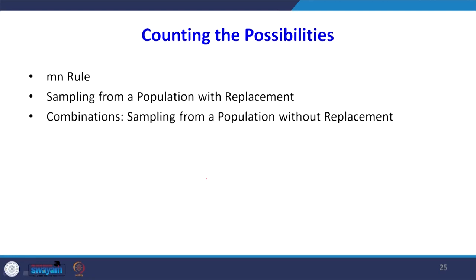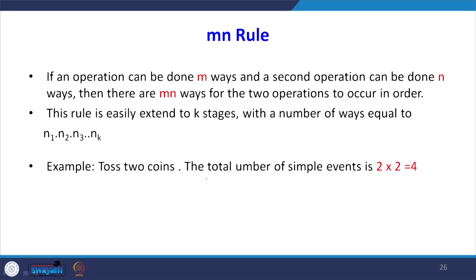Then counting the possibilities. In probability many times different combinations may come, and these rules are very useful for counting different possibilities. One is the mn rule, second is sampling from a population with replacement, third is sampling from a population without replacement. We will go for the mn rule. If an operation can be done in m ways and a second operation can be done in n ways, then there are mn ways for the two operations to occur in order. The rule can easily be extended to k stages: if there are k stages n1, n2, n3, we simply have to multiply these.